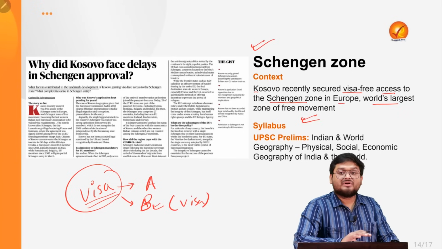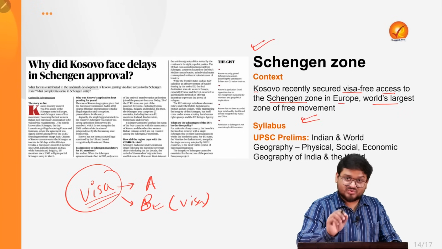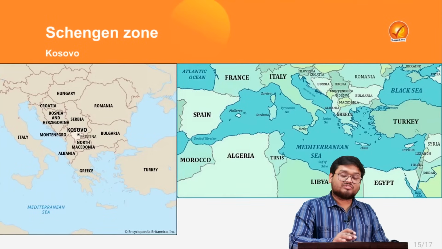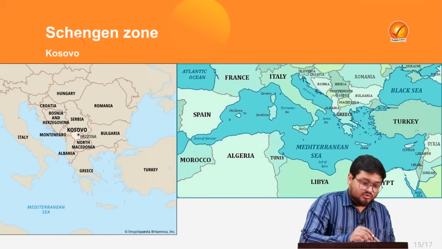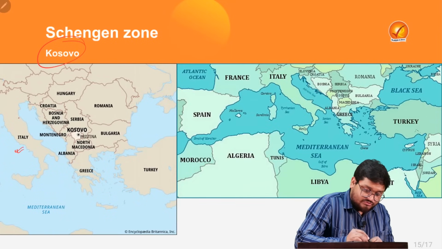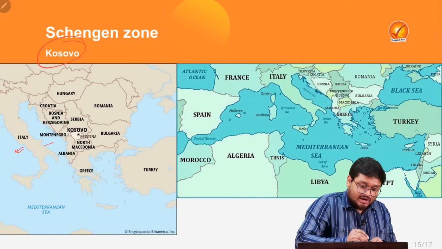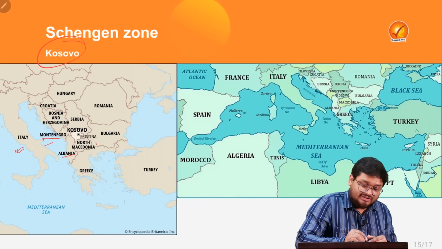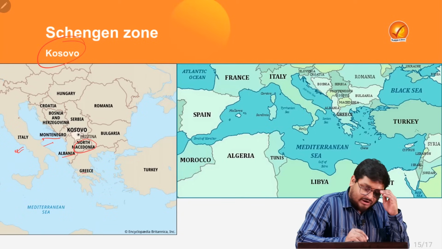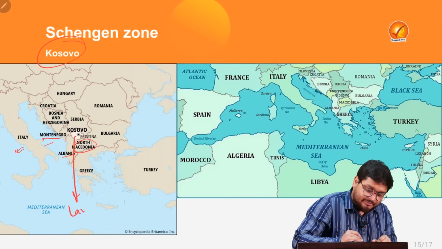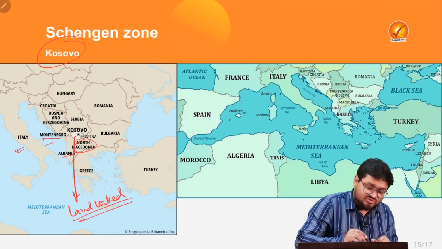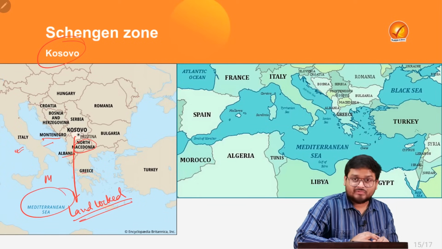But in Europe, the condition is very interesting, so we will be understanding this. First, let us look at the map. See, Kosovo is located just off the coast of Italy. It is located beside Montenegro and Albania, and above Greece and North Macedonia. It is actually a landlocked country, and please do note, it does not have any access to the Mediterranean Sea, right?